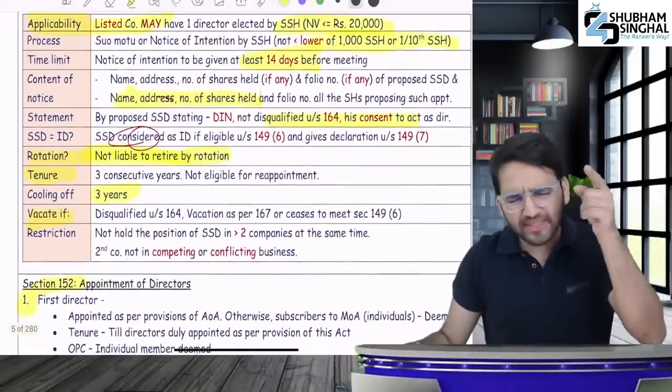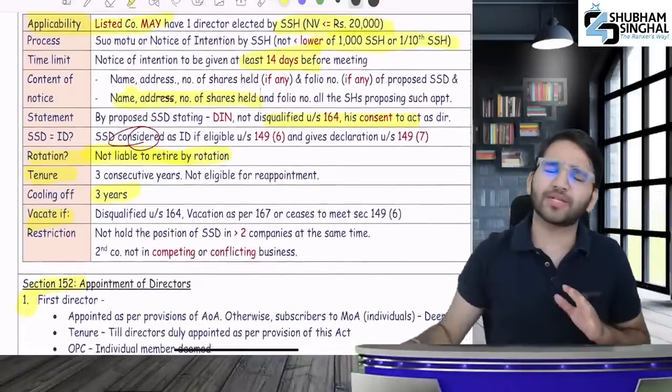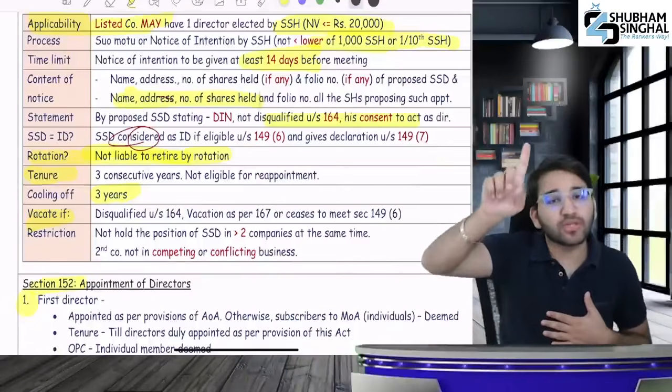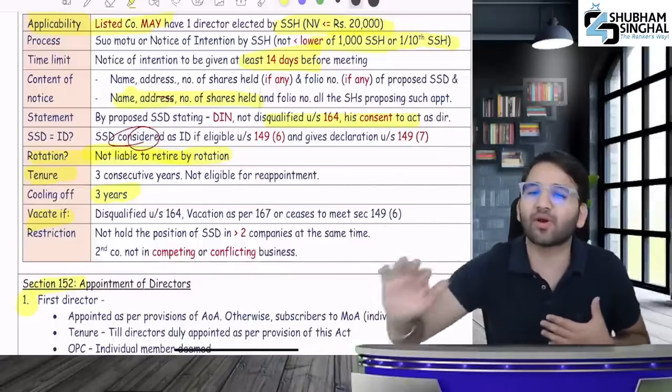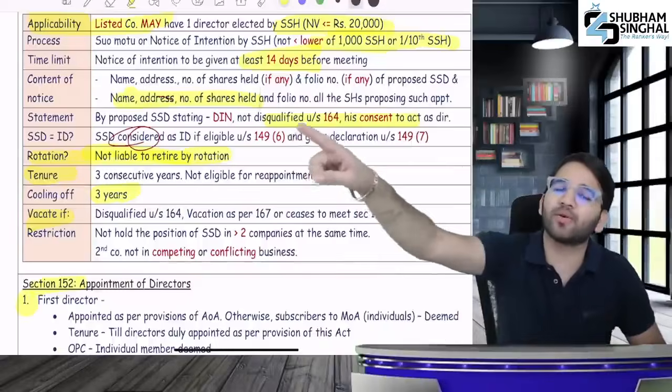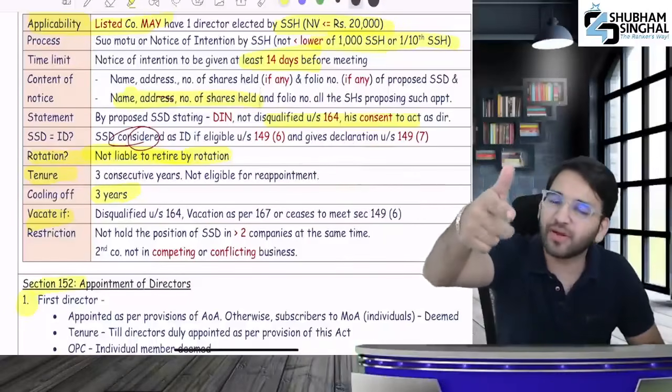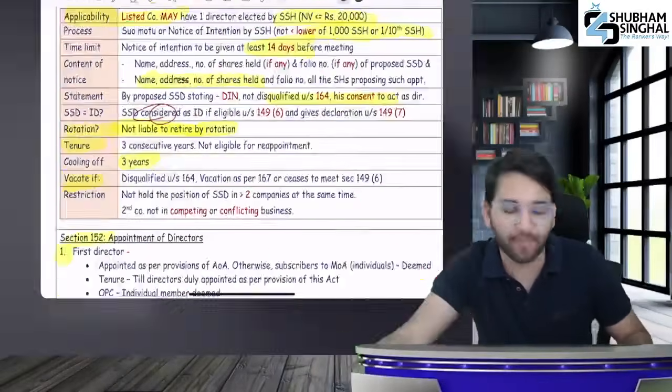Small shareholder means one whose nominal value of shares is 20,000 or less. How many people will apply? 1,000 small shareholders, or 1/10 of total small shareholders, whichever is lower. How many people will apply? And you will have to give your DIN to be appointed. They can't be disqualified under 164. You have to give your consent.